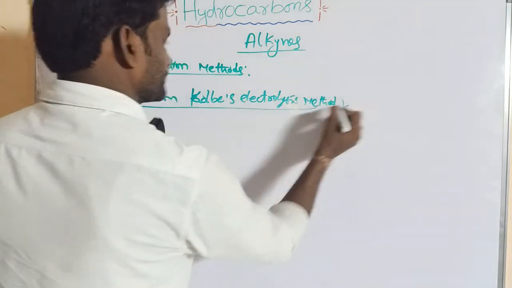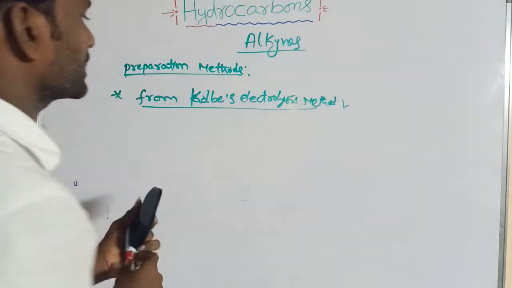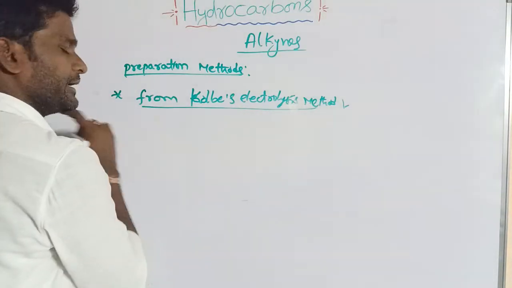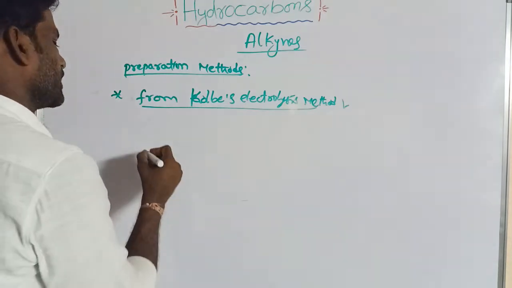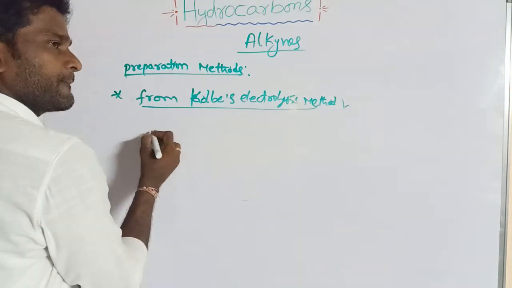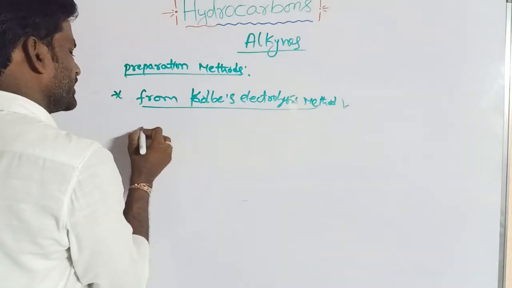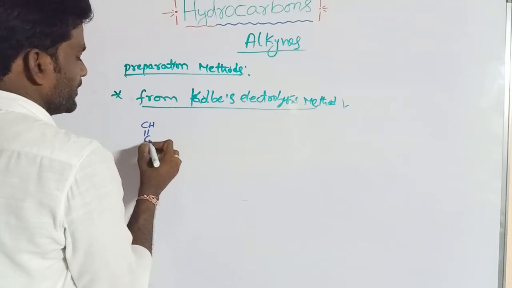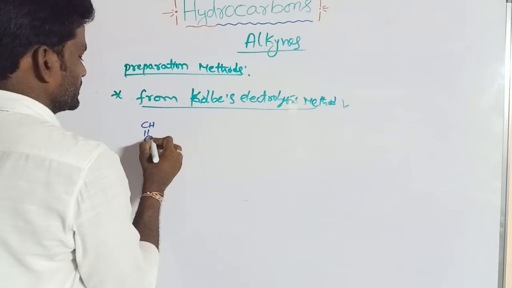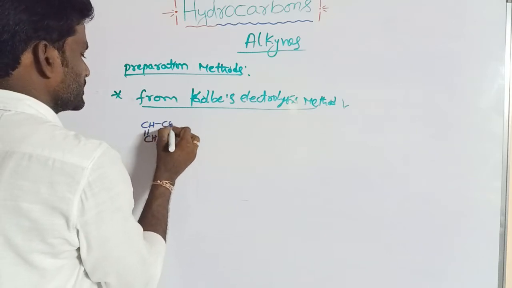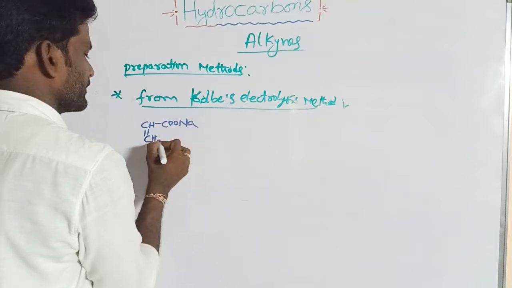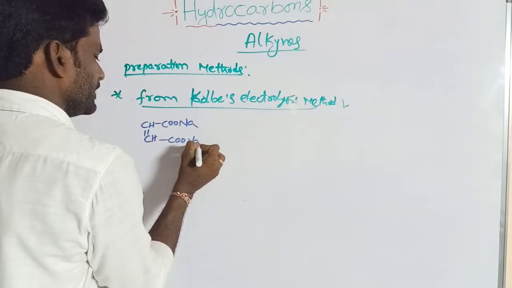In this method we take the sodium or potassium salt of fumarate or maleate, CH double bond CH with COONa and COONa.